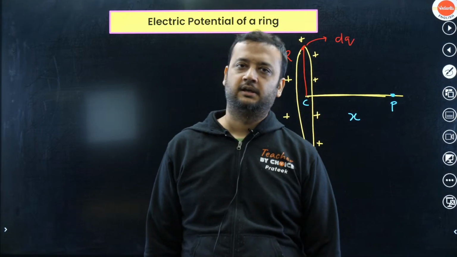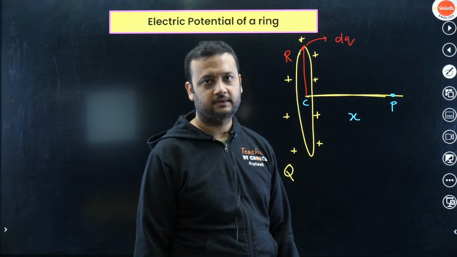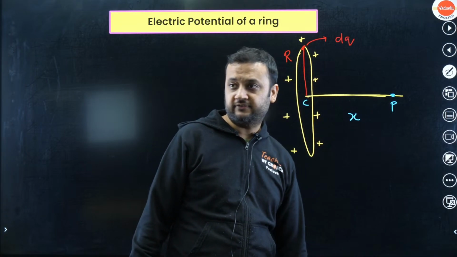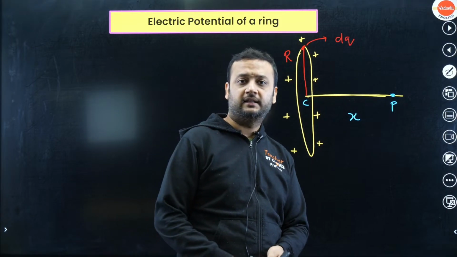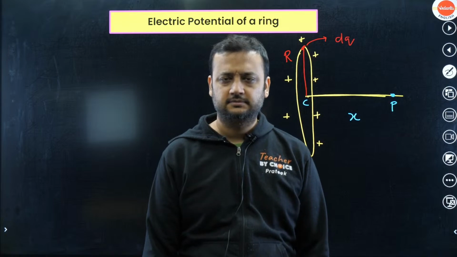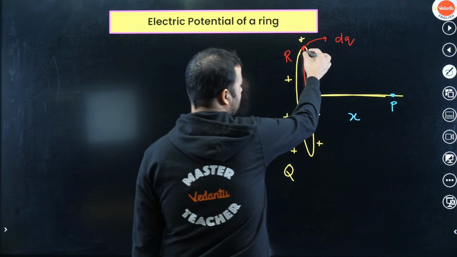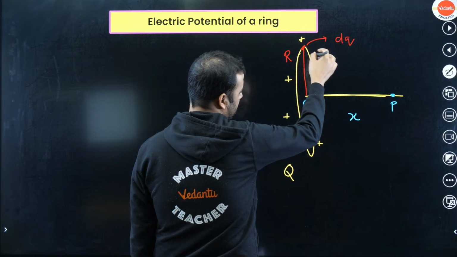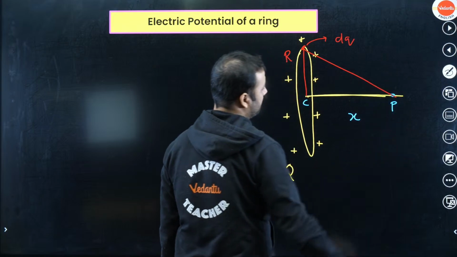Write yes or no in the chat if you feel it is correct. If you think that this is acting as a small point charge, then we can apply the formula for point charge. Yes, we can apply the formula for point charge. So for this small charge, which is acting as a point charge, the point P is at a distance of how much?